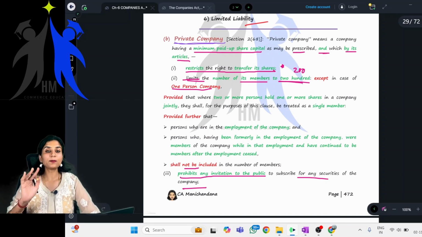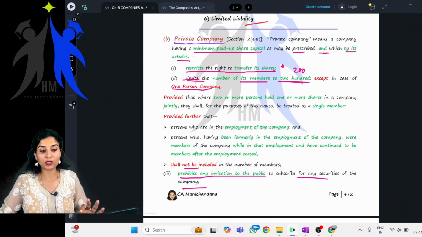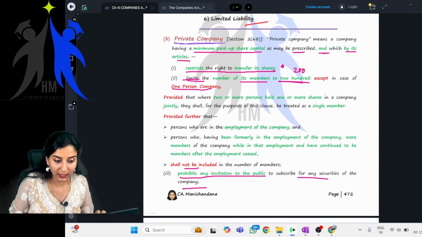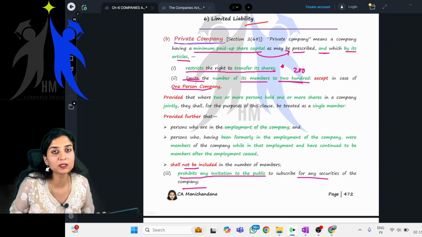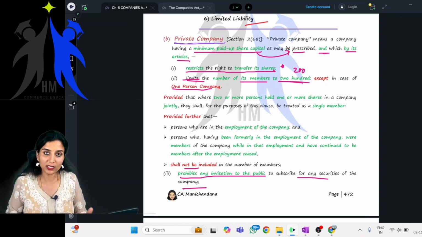Next, prohibits any invitation to the public to subscribe for any securities of the company. So, there are 3 points for a private company. What are these? Okay, the first one being a company having a minimum paid up share capital as may be prescribed. Now, what is prescribed? Nothing is prescribed.